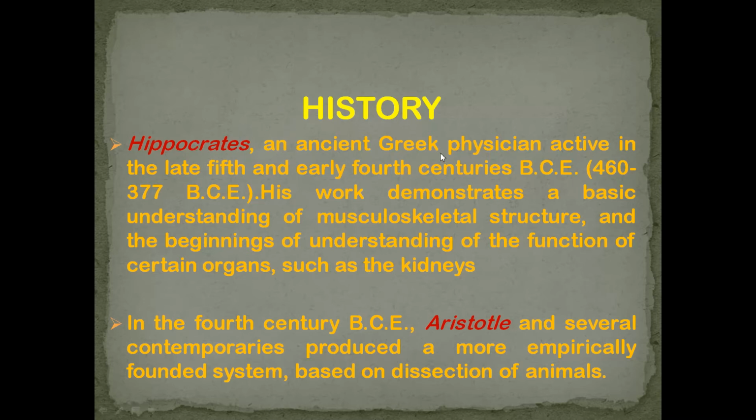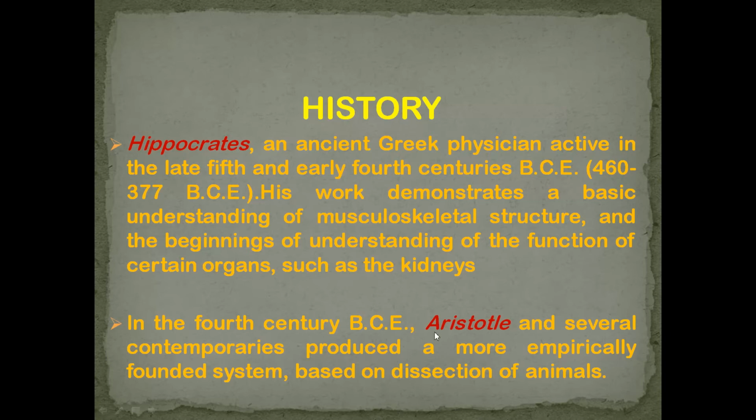Hippocrates was the first Greek physician who collected information about medical science and medical symptoms, which are used to identify what type of disease is present in a human being. He was the first to emphasize the importance of medical science and symptoms.